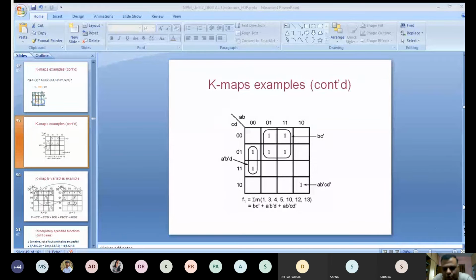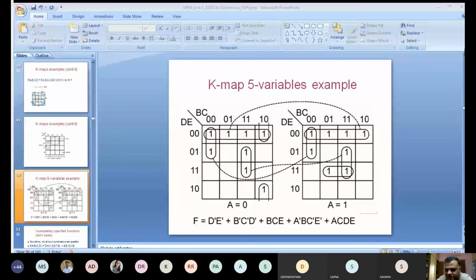And try to go for the optimum grouping. If you are going for optimum grouping, that will be again a very important concept. So if you do not have that concept right now, please ask, because unless and until you know these rules, your correct answer for that K-map is not available.